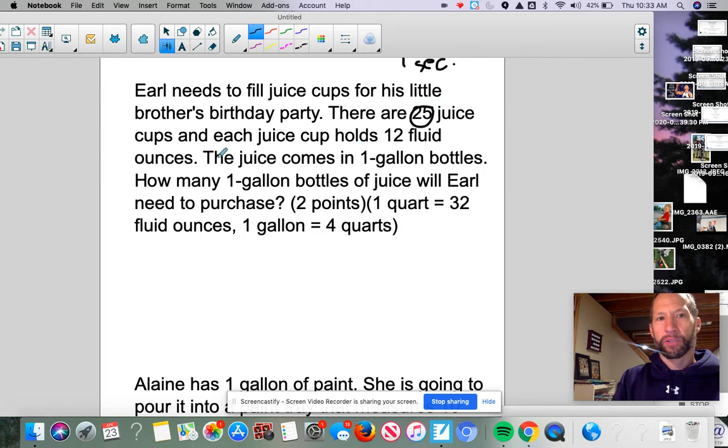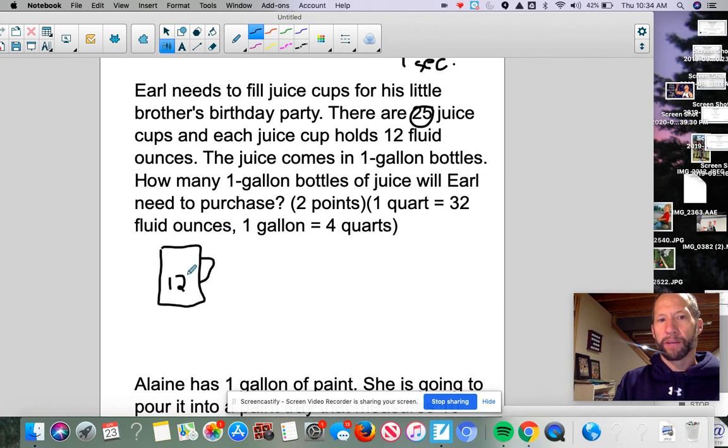So the juice cups, this is not like an actual measuring cup. This is just a cup. Okay, I got 25 of these cups. If you can measure or imagine, there's my cup, like a coffee cup or a little cup that they have at parties. And there's 12 fluid ounces in each one of those. And again, I got 25 of these. So right off the bat, I can think in my head, I know I'm going to have to do some multiplying there.